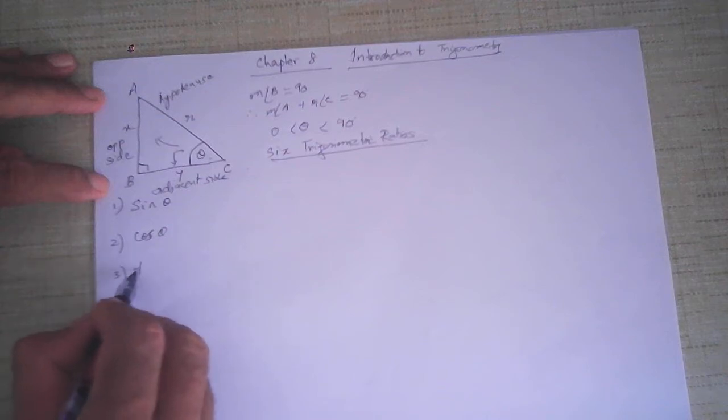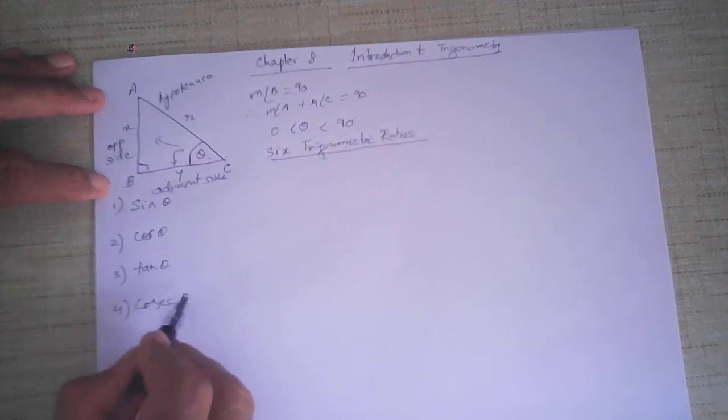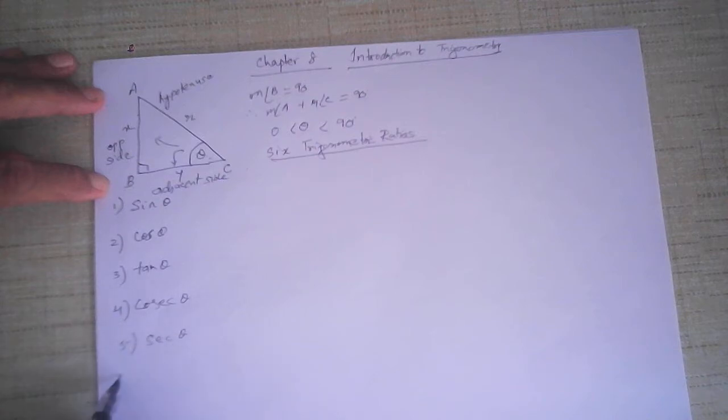The third one is called tan theta. The fourth one is called cosec theta. The fifth one is called sec theta, and the sixth one is called cot theta.